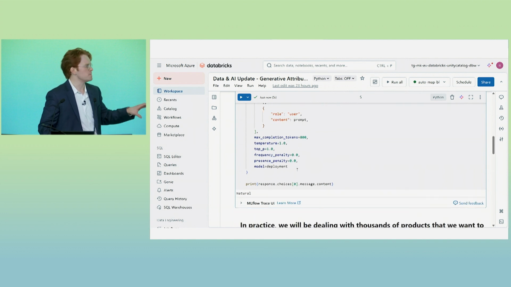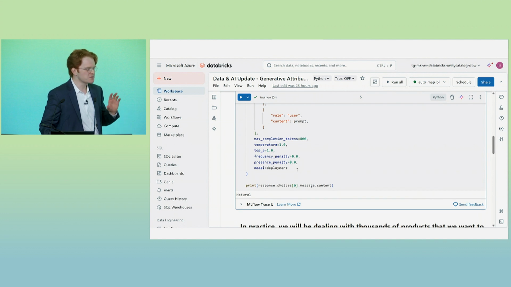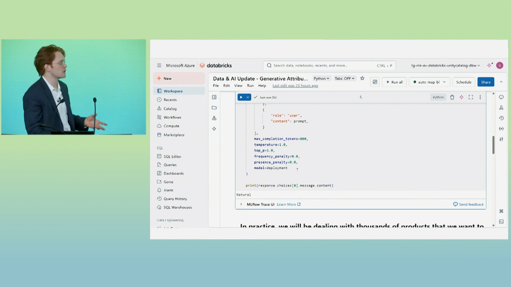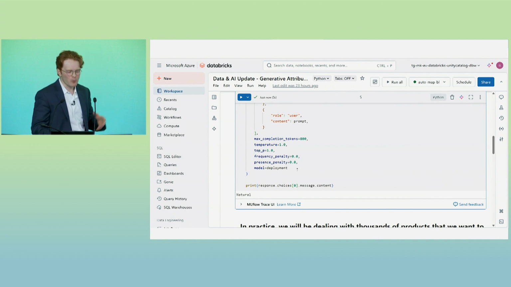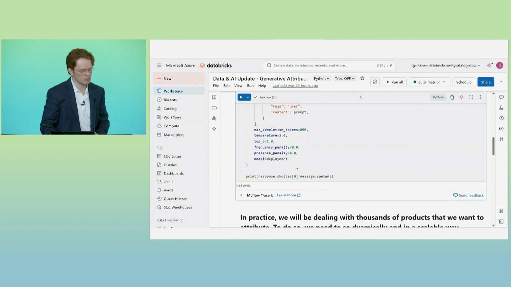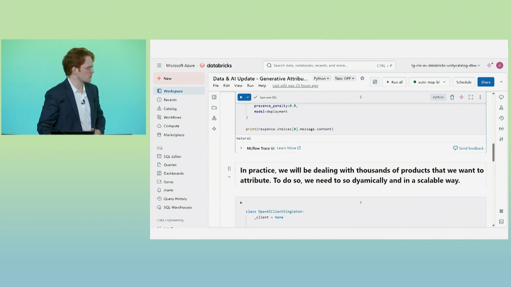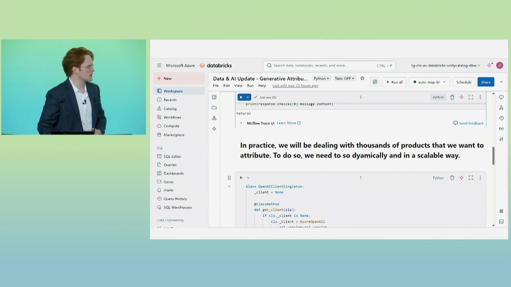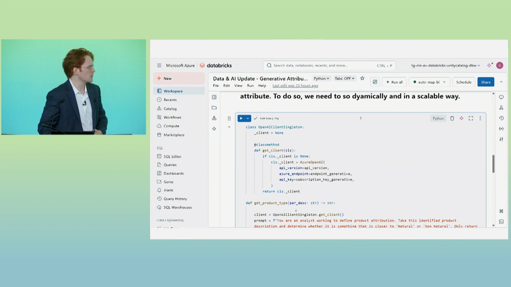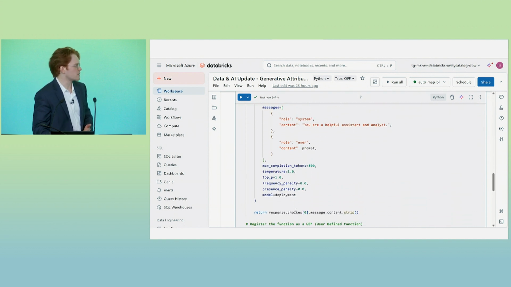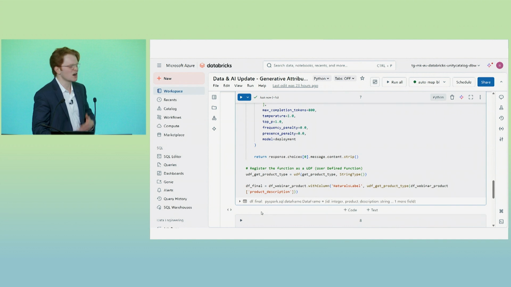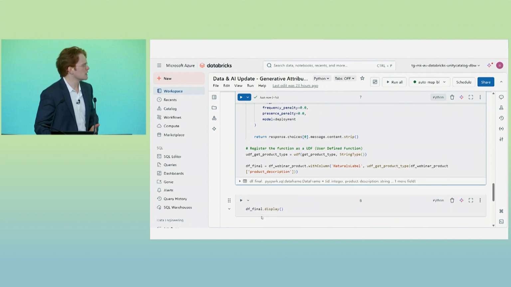But again, the point being that if I want to be able to do this for tens of thousands of my own products, potentially hundreds of thousands when we incorporate our competitors, we want to be able to do this in a dynamic way where we're not just passing a single string of our product description and having that work continuously. We want to do this dynamically with strong data engineering practices, as Sanjay had referenced previously. So that's what this code is going to be doing. It's a little longer of a cell. I'm just going to run this, and it's going to run the same exact operation, returning that same function in the form of a data frame, our final product table. And that's it.